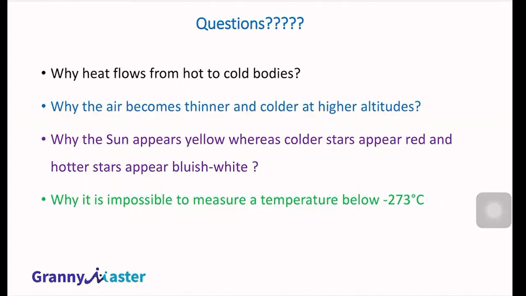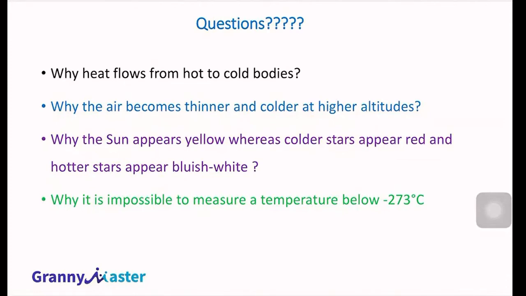Why does the sun appear yellow? Sun and stars, all are stars, right? They should have the same color. But why does the sun appear yellow? Whereas other stars appear either red, as colder stars, or sometimes bluish-white colored stars. Why do stars have different colors? All are stars. Will we be able to answer these questions with the help of thermodynamics?